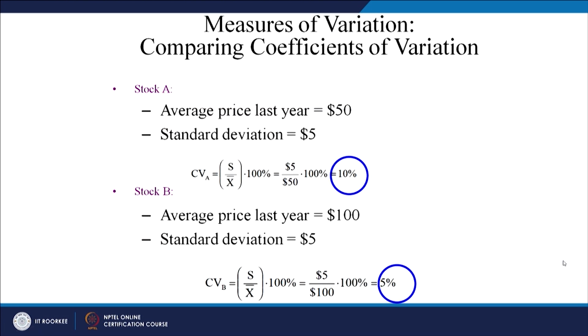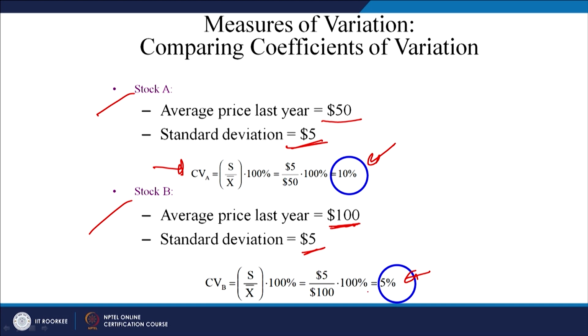This is another example. Let us say there are 2 stocks, stock A and stock B. The average price last year was $50, standard deviation $5. So, the coefficient of variation of A is 10%. For B, the average price last year was this much, standard deviation 5, coefficient of variation 5%, right.